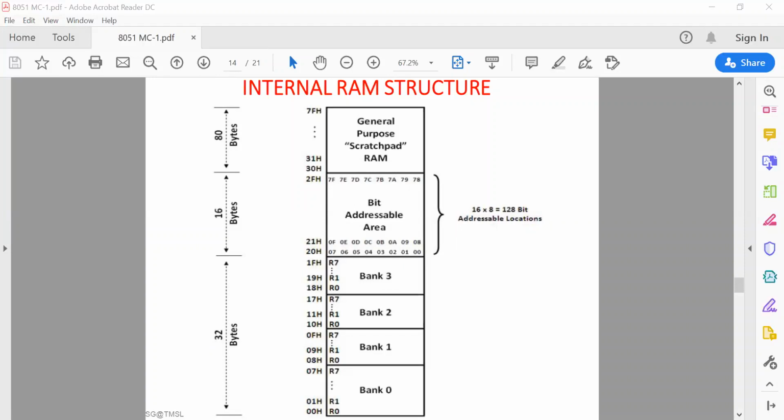So you can access the data byte either using the R0 name, like MOV A, R0, or it can be given as an address, like MOV A, 00. Both are the same. MOV A, R0 means register A gets data from register R0, and MOV A, 00 means register A gets data from memory location 00. So you have such flexibility for programming purposes.